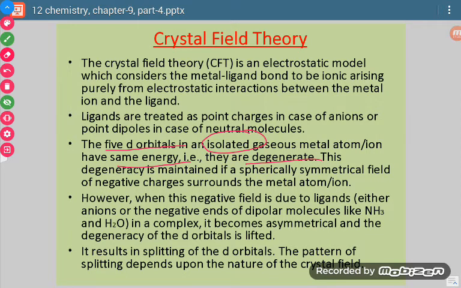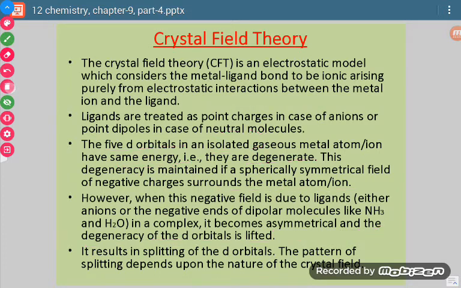This degeneracy is maintained if a spherically symmetrical field of negative charges surrounds the metal atom. However, when this negative field is due to ligands, either anions or the negative ends of dipolar molecules like ammonia or water in a complex, it becomes asymmetrical and the degeneracy is lifted.